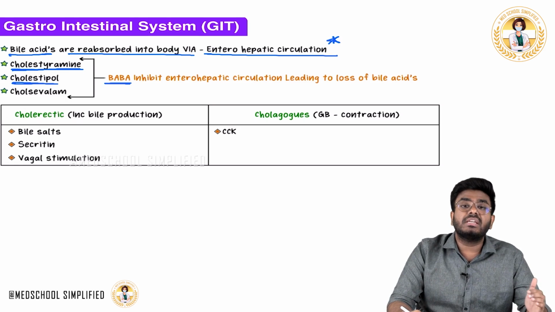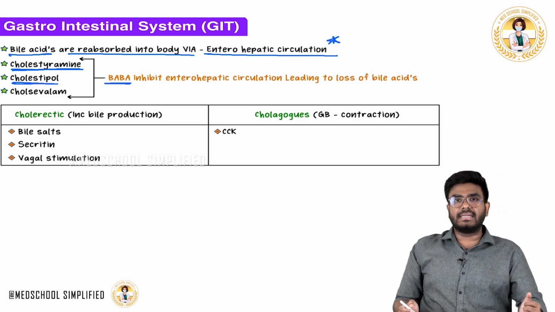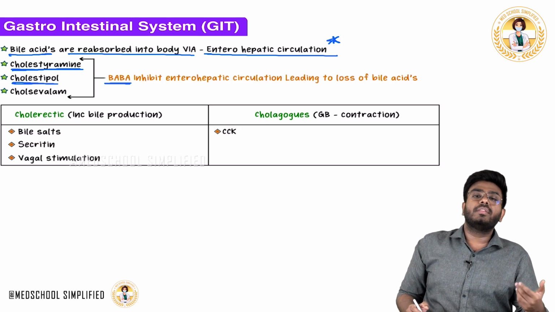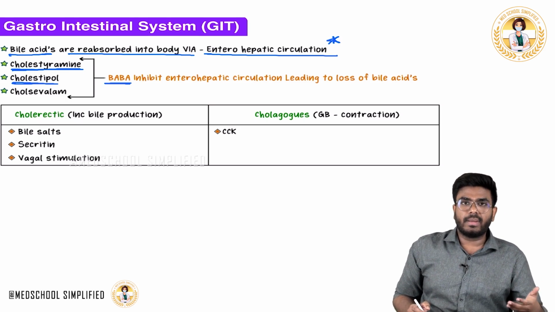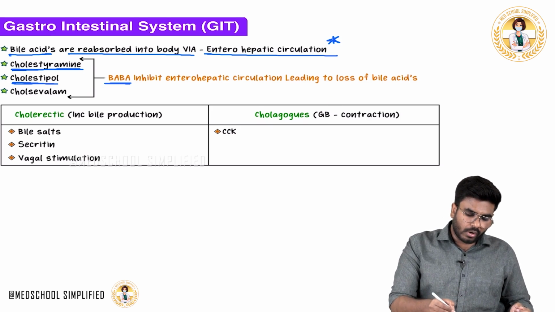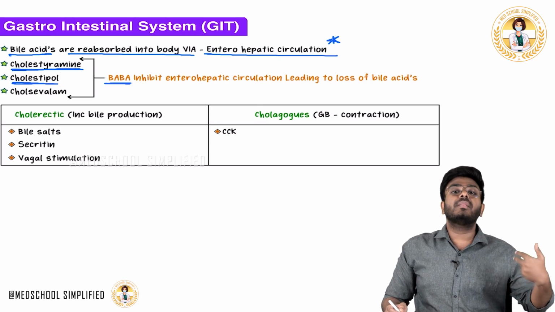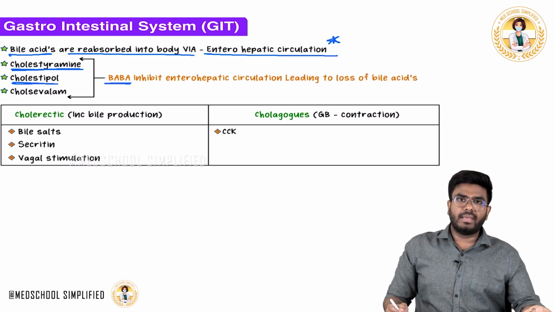And what are cholerectics? Cholerectics are substances which increase the production of bile. For example, bile salts, secretin and the parasympathetic nervous system all help in the secretion and production of bile. So for cholerectic and cholegogue, I want you to know that a cholegogue is the one which causes the contraction of the gallbladder and helps in releasing the bile.